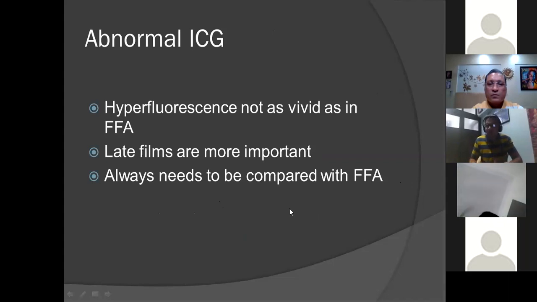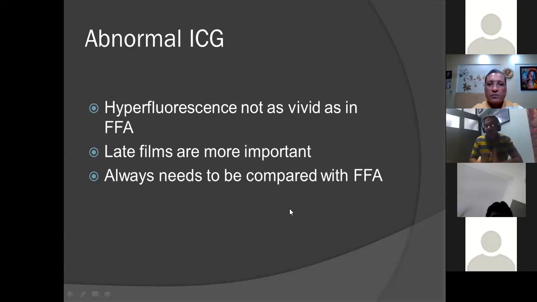Since you are preparing the patient in a similar way, you have taken the IV line. It is very rare for somebody to have ICG and not have access to FFA. It can be the other way around. Many people have access to FFA but don't have access to ICG. But if you have ICG in your system, you will definitely have access to FFA also.